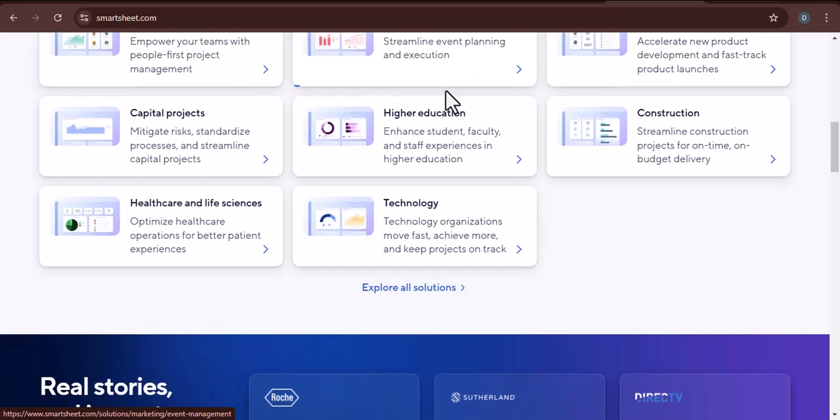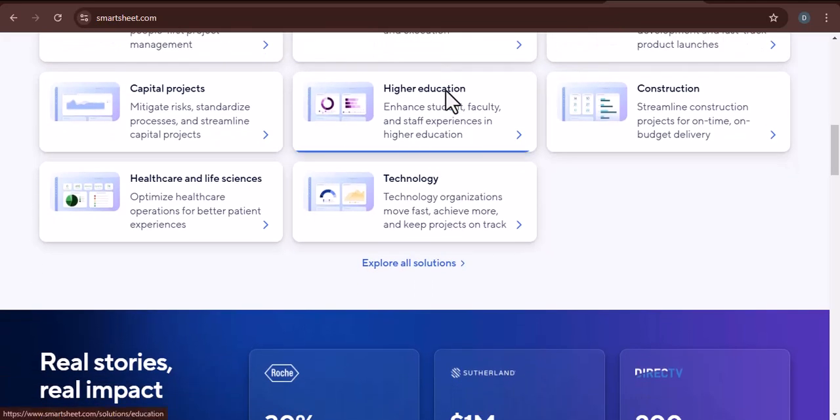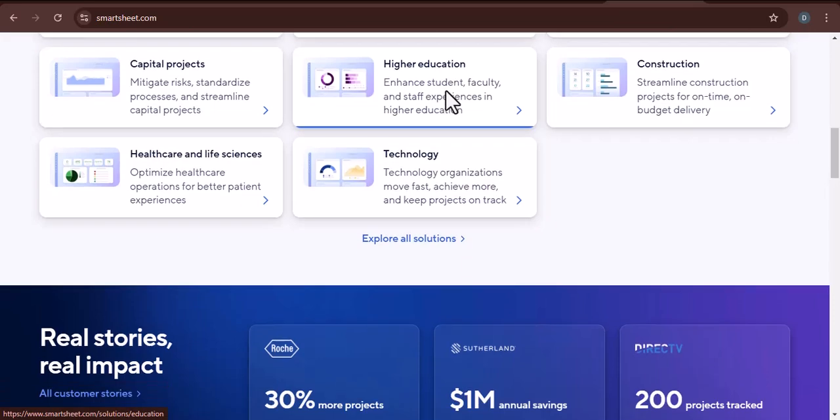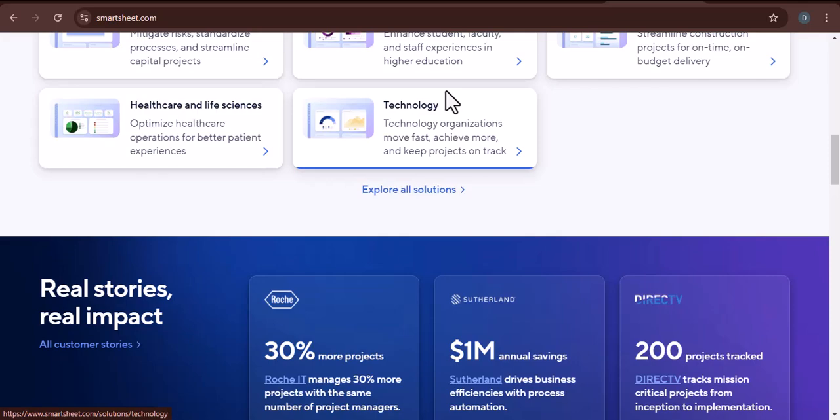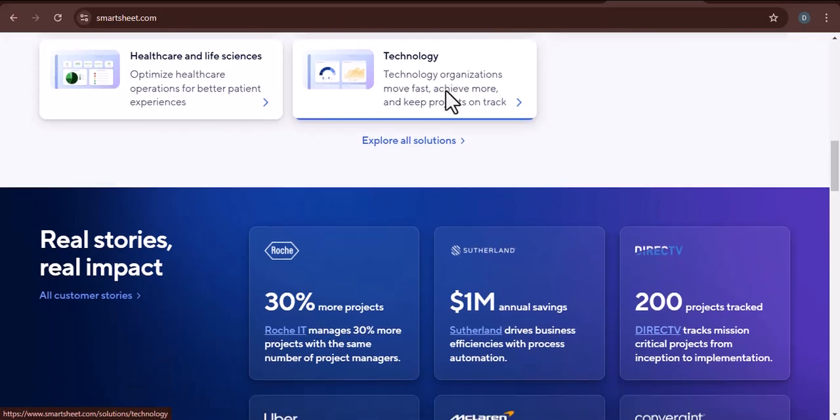What is Microsoft Teams? Microsoft Teams is a collaboration and communication platform that allows you to chat, meet, call, and share files with your team members. It's a great tool for keeping everyone on the same page and working together effectively.